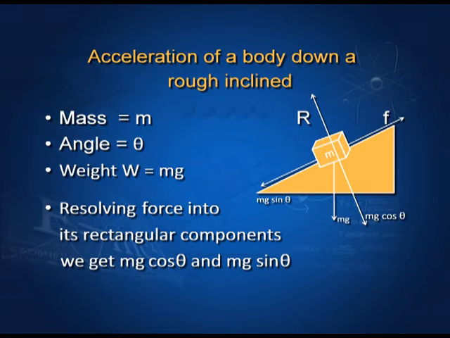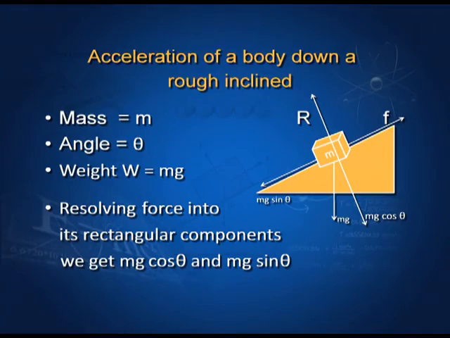Resolving this force due to weight into its rectangular components, we get mg cos theta and mg sin theta. Mg sin theta is parallel to the plane and mg cos theta is perpendicularly downward to the plane. Due to mg sin theta, the body is supposed to slide down. That means the body is tending to move in the downward direction. So, force of friction has to oppose it, and force of friction will be acting in the upward direction.